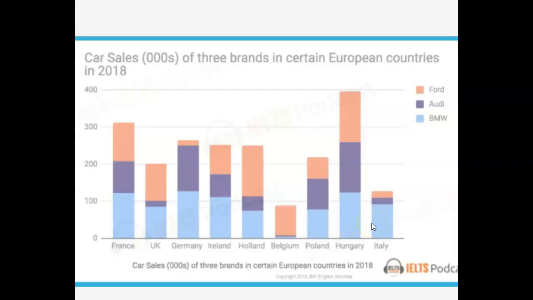Okay, so remember that when you're describing this information, you want to describe it in such a way and organize it in such a way that the person reading it can visualize what you're looking at, at least roughly to some degree. Okay, so that's what I want you to think about when you do these task ones. So be careful about how you divide your information. Is it clear and are you painting a picture for the person reading it? Okay, you don't want to include too much information that's going to bog the person down with details. You also want to select some key information to talk about.